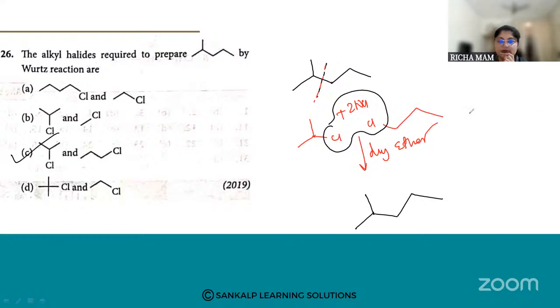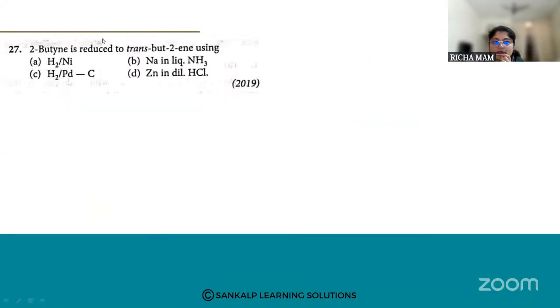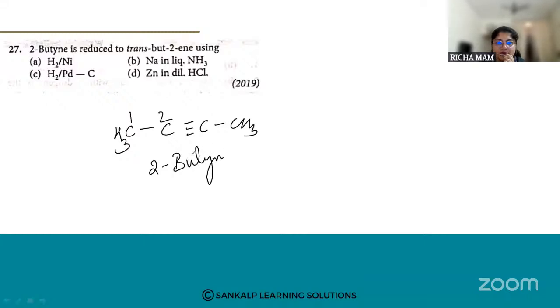Okay, fine. Let us go for the next one. 2-butyne is reduced to trans-butene using which reagent? So which is the reagent by which we can convert 2-butyne? Butyne has a triple bond, at the second position. So this is 2-butyne.